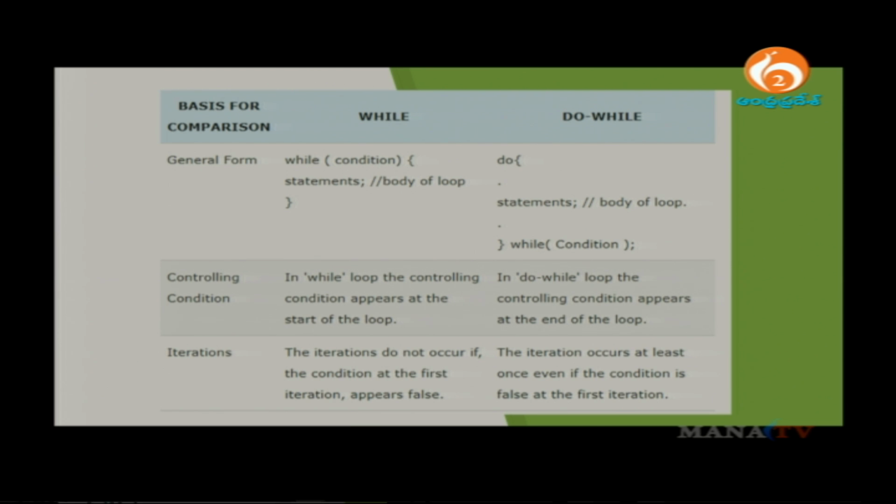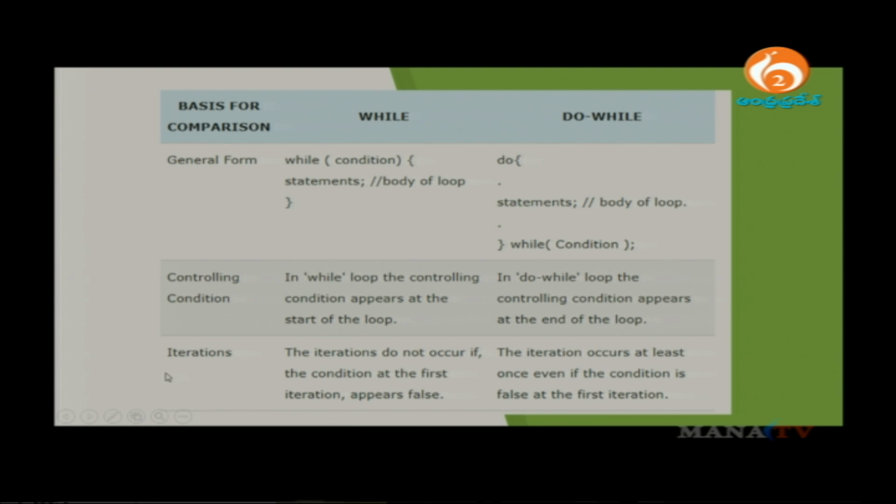First in while, you have a condition and the body of the loop will get executed. Next is do while. First you have a do, no condition is defined, the statements in the body of the loop get executed, and then you have a while block. Controlling of condition in while loop appears at the start of your loop, whereas in do while the condition appears at the end of the loop.